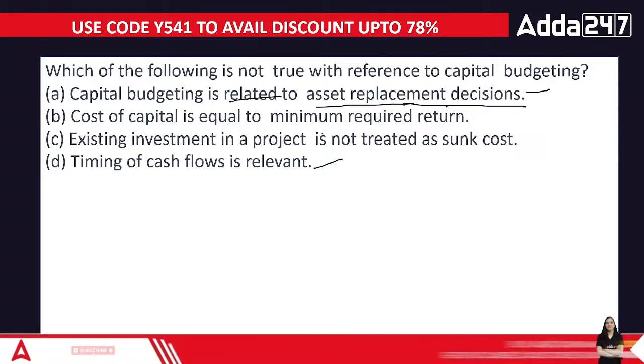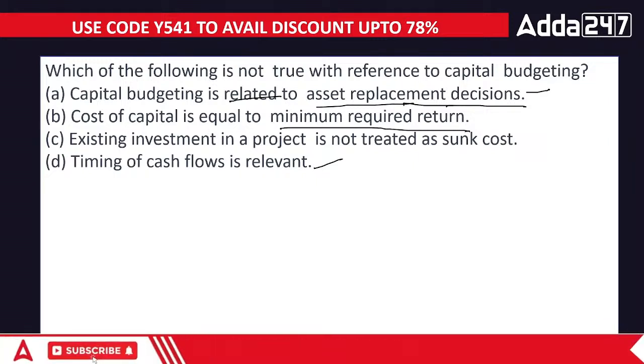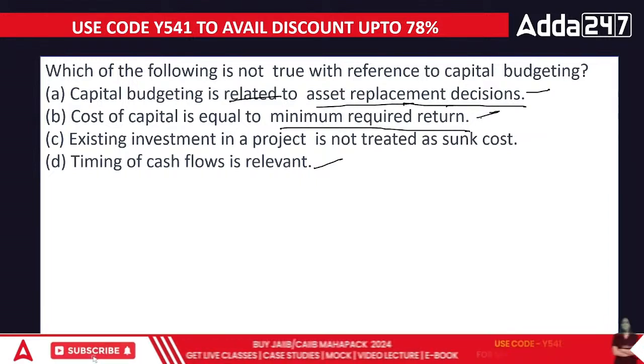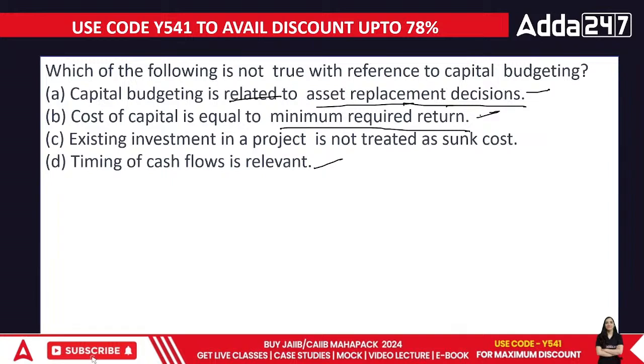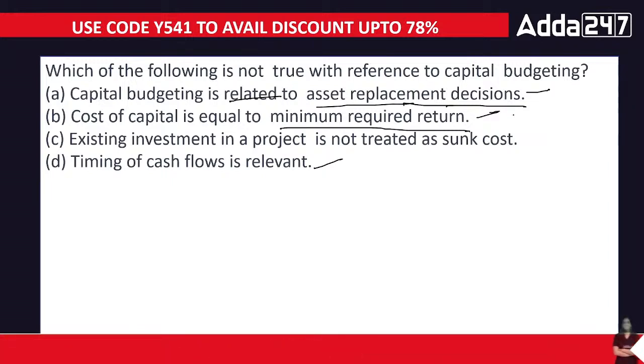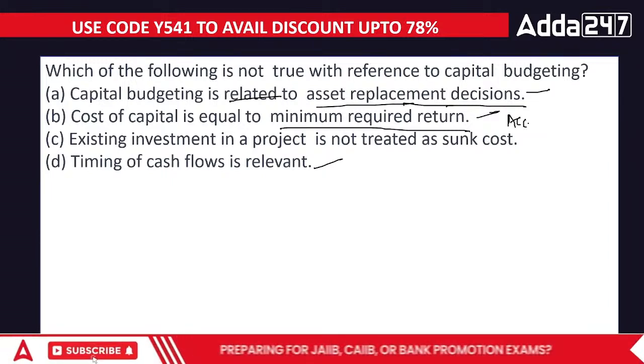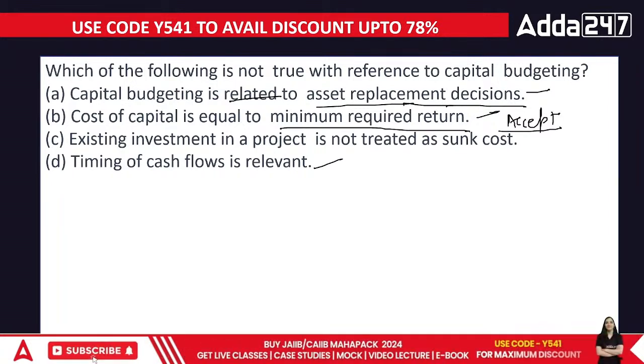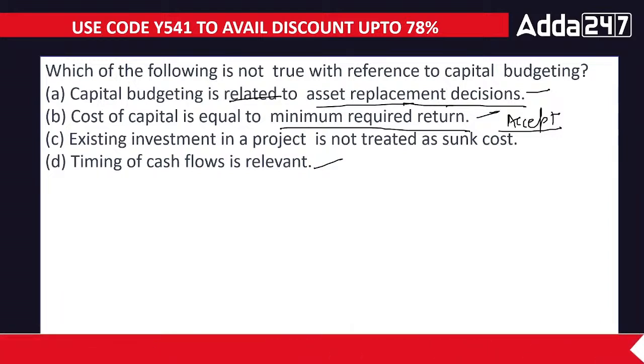Cost of capital is equal to minimum required return. Again, this is the point where everything will turn out to be positive. If I require 10% and the asset is giving me 10%, cool. This is where I will accept that particular offer. Otherwise, why will I accept the offer? If it is more than that, then it is, I would say, cherry on the top. I wanted this much amount and I'm getting that much amount.